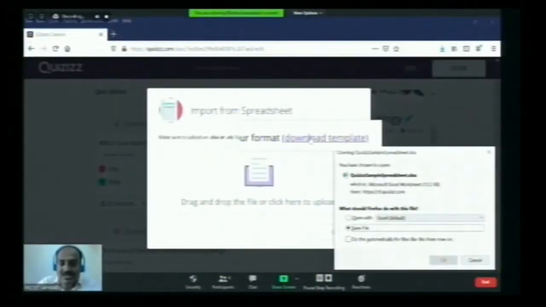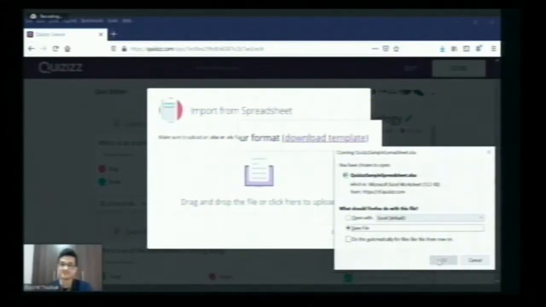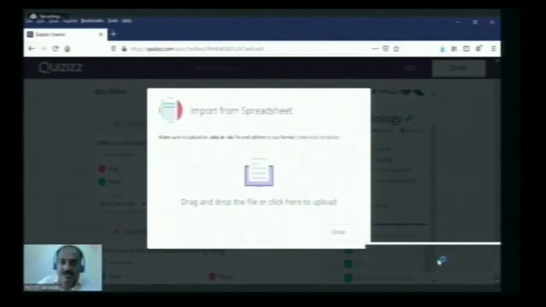One more option is there, I will show. Here we have an option to import from spreadsheet. If we have a set of questions already typed, you can put them in a spreadsheet and import them directly into your quiz. Just click on this and there is a download template option. Click on download template and the Excel sheet will open. I will share that one.